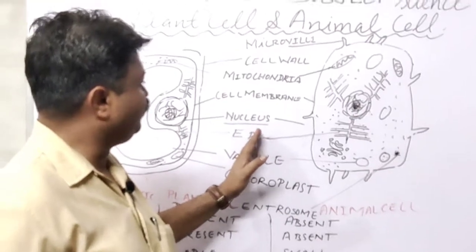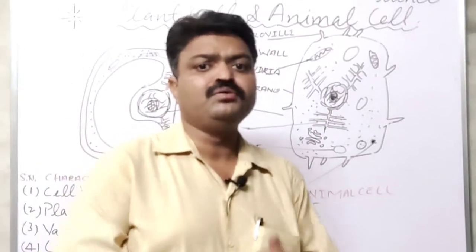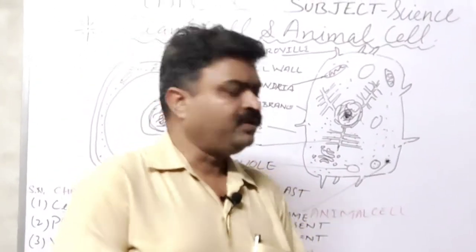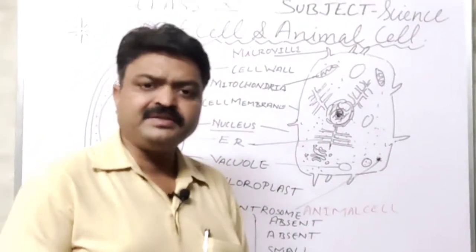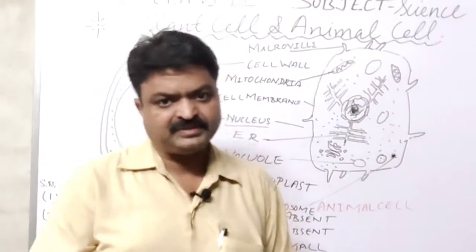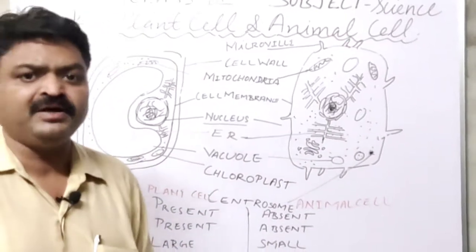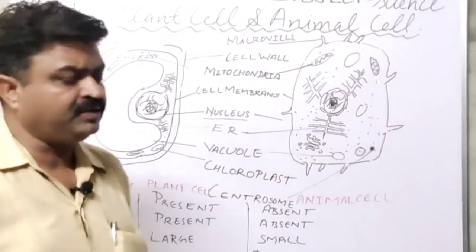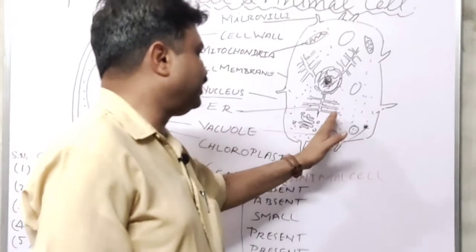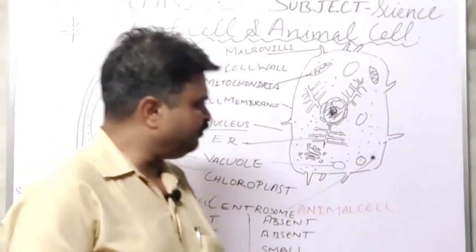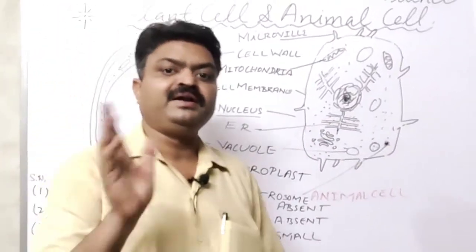Next is the endoplasmic reticulum. Endoplasmic reticulum is a tube-like structure that is found all over the cell, especially in the animal cell, student, and they make the skeleton of the cell. That's why they are also known as the skeleton, and they also help in the transportation of substances inside the cell, means the substances are transported via these tube-like structures. And with this, student, they also synthesize protein and lipid.